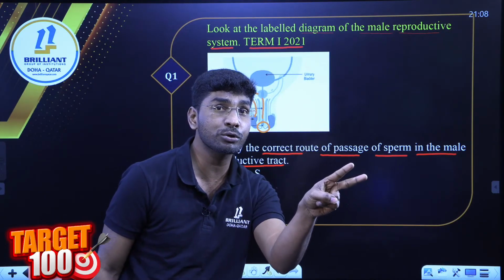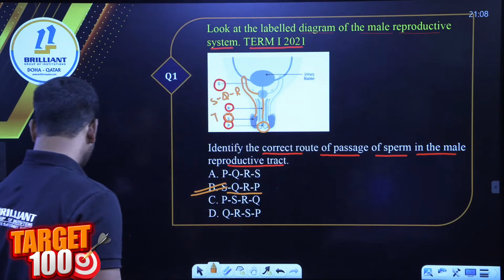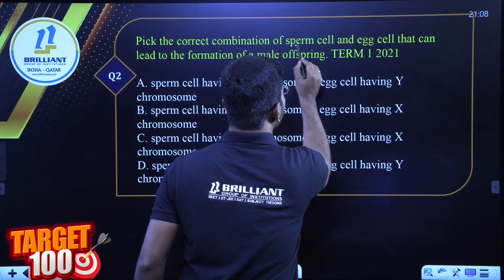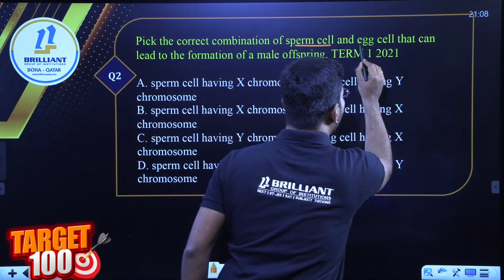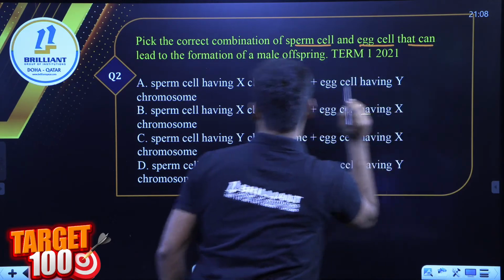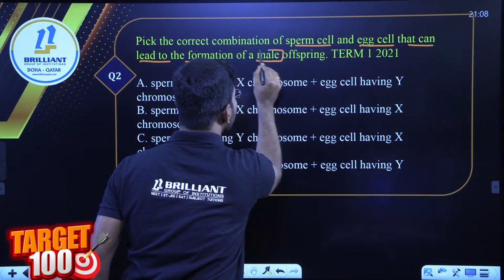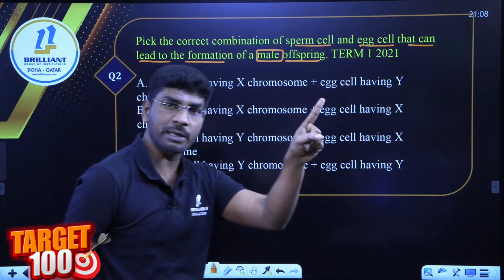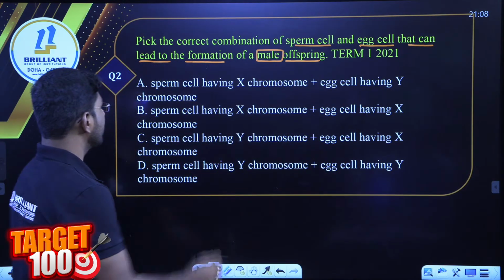The second question I am going to show is very simple. I will be silent. You have to pick the right answer. Look at the next one. Pick the correct combination of sperm cell and egg cell that can lead to the formation of a male baby or male offspring. This is the second question from the human reproduction chapter. Look at the options.